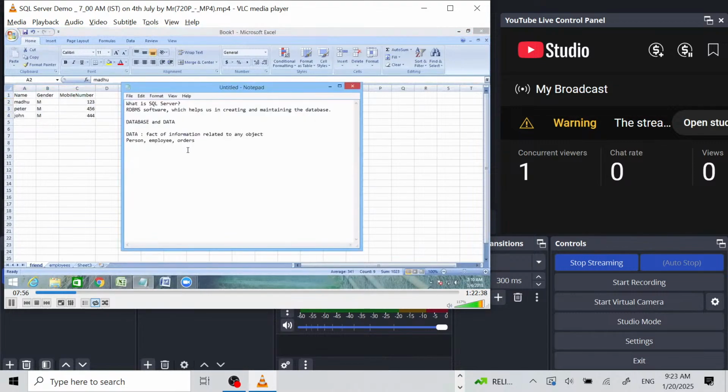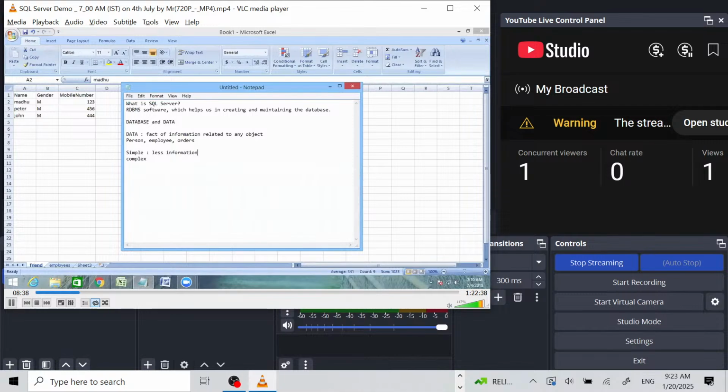Okay, fine. So this database, the data we are interested in storing, can be a simple database or it can be a complex database. So what is a simple database and what is a complex database? A simple database is where there is very little information to store. For example, if we want to store our friends' data and I have only 100 friends, that is very simple data. It has less information, but in real time, the data is very huge.